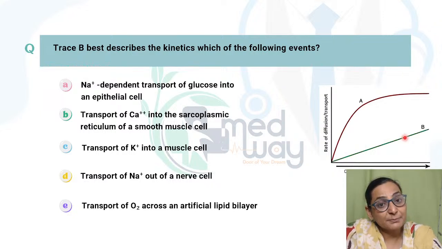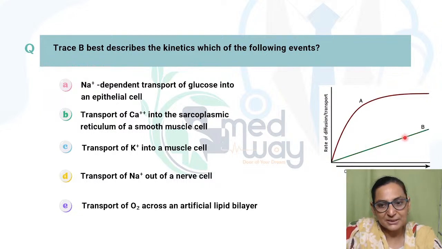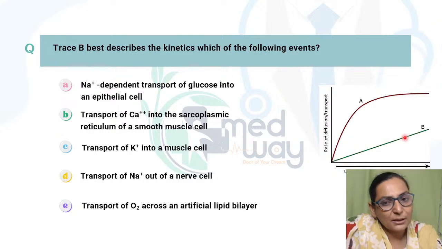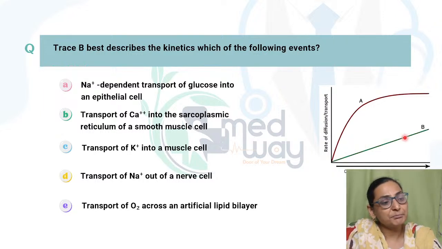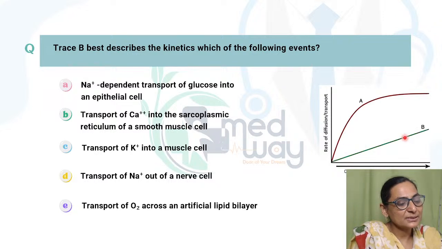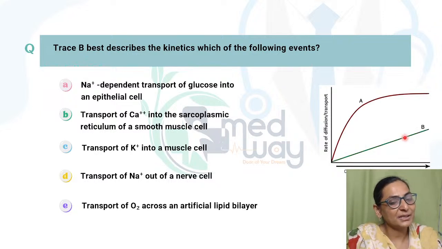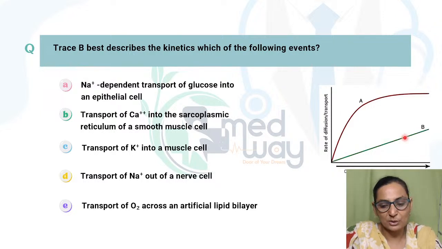This is what is simple diffusion, where there is no saturation kinetics. A very, very important feature of simple diffusion is that there is no saturation kinetics. If you keep on increasing the concentration of the substance, the rate of diffusion will increase along with it, right? So this is simple diffusion. And which substances show simple diffusion is a very important question. Simple diffusion is seen only for fat soluble or lipid soluble substances.